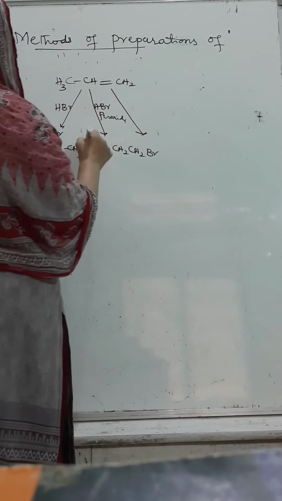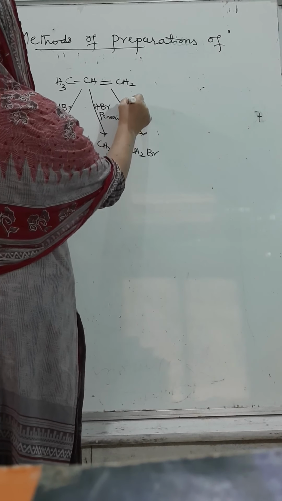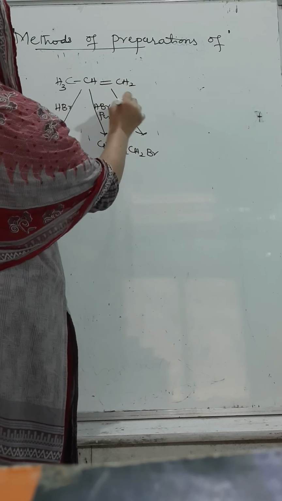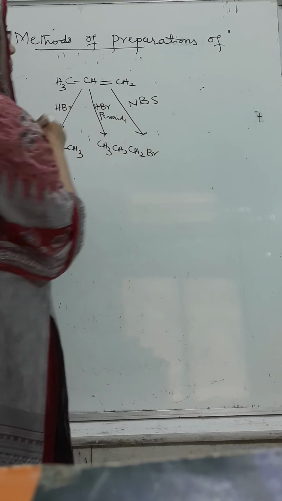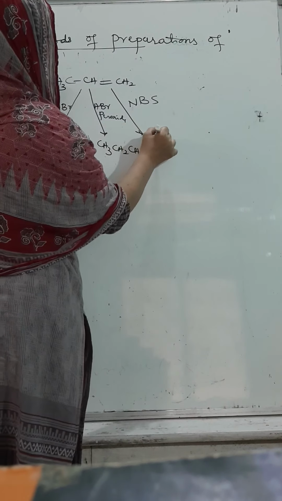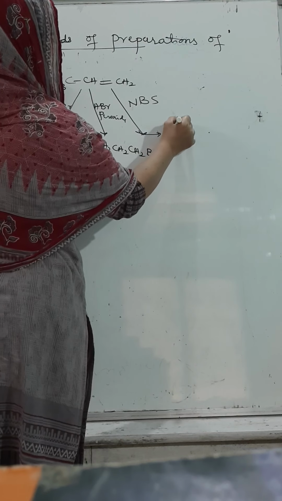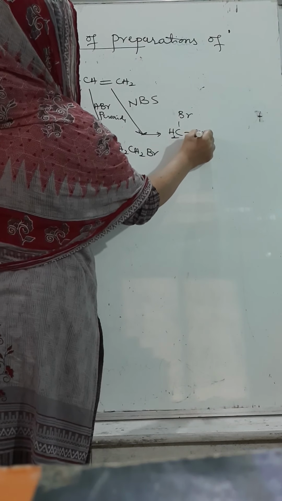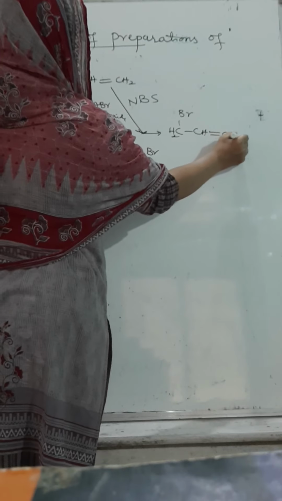If the same reaction takes place with N-bromosuccinimide, NBS, substitution takes place at the allylic carbon atom, giving Br, CH2, CH, double bond CH2.